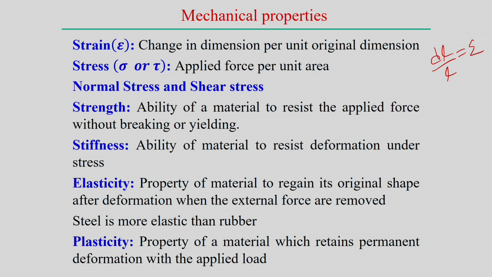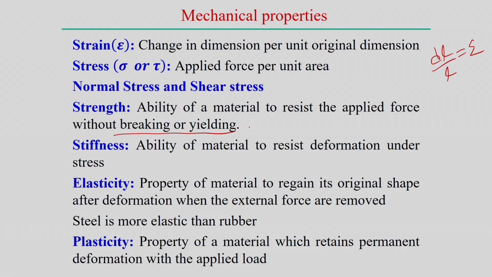When we estimate the normal stress, we consider the area perpendicular to the applied force, but when we estimate the shear stress, we need to consider the area parallel to the applied force. So, that force divided by that area represents the shear stress or normal stress, depending upon which direction the load is acting.